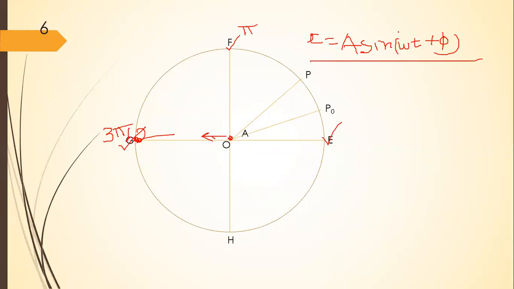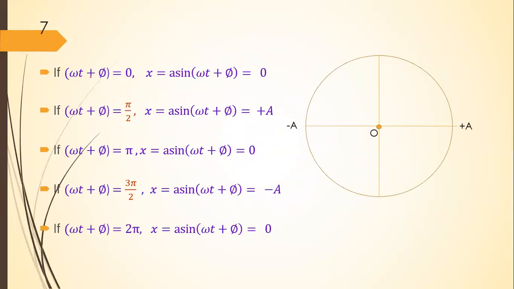Here, this term omega t plus phi depends upon the time, and it represents the phase of simple harmonic motion. From this term, we can find out the position of the particle, the state of the particle at any instant. So let's see what happens at different phases.